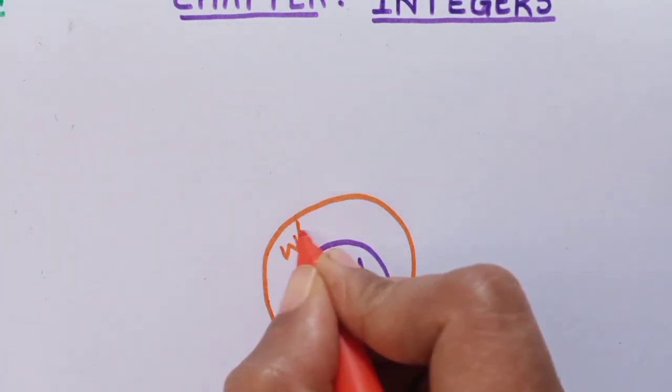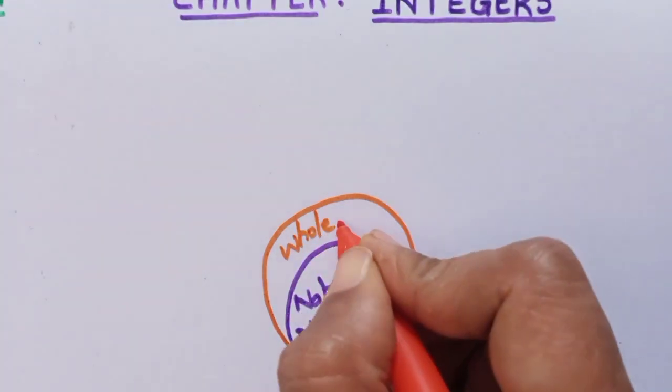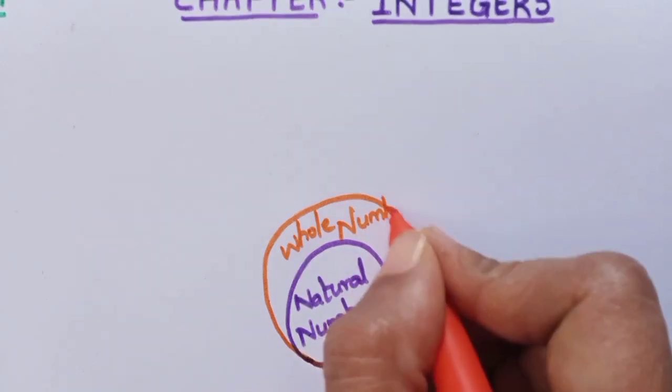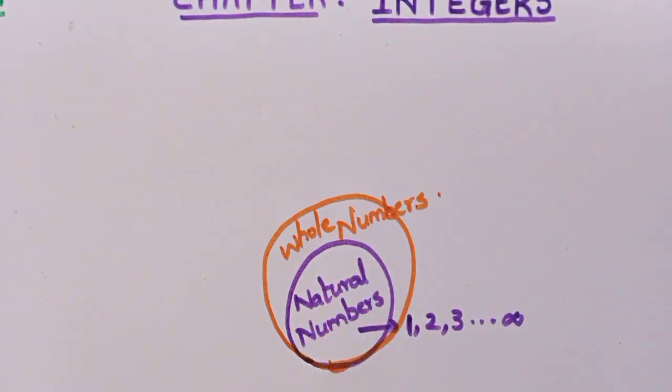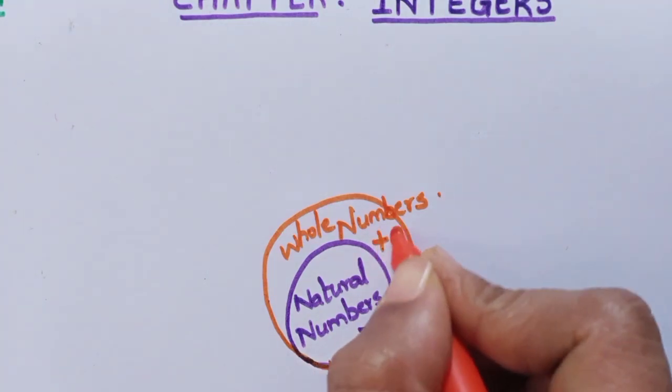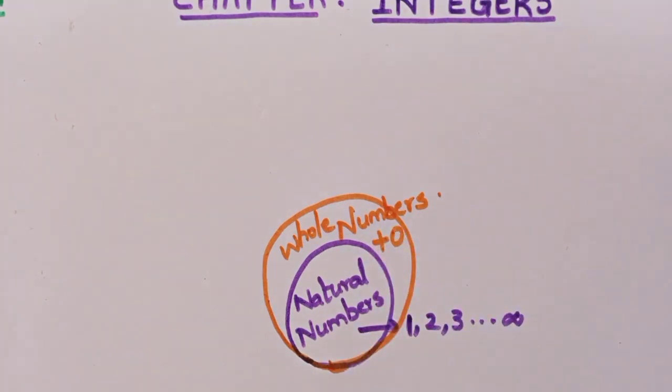What is the difference between natural numbers and whole numbers? Only a 0. Whole numbers start with 0, whereas natural numbers start from 1. When we add 0 to the natural number set, the whole set will become our whole number set.